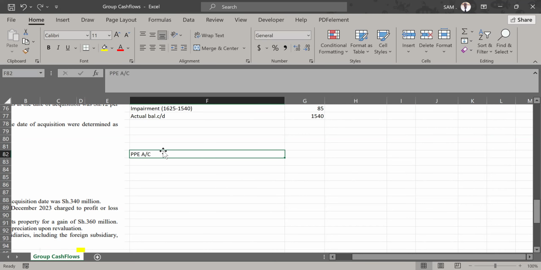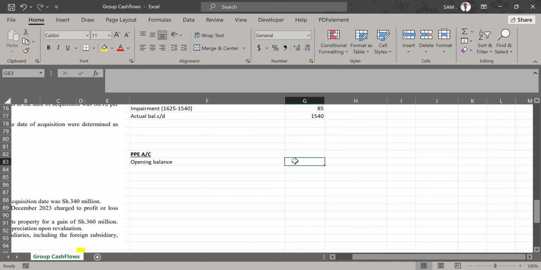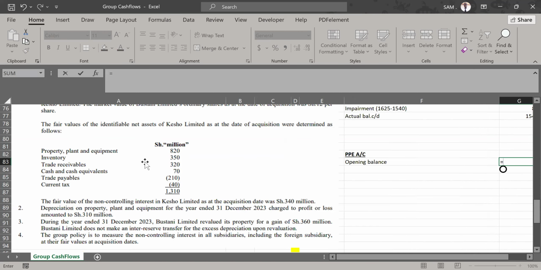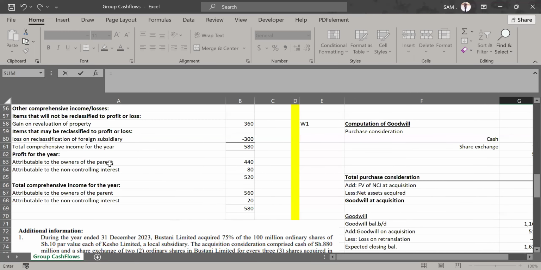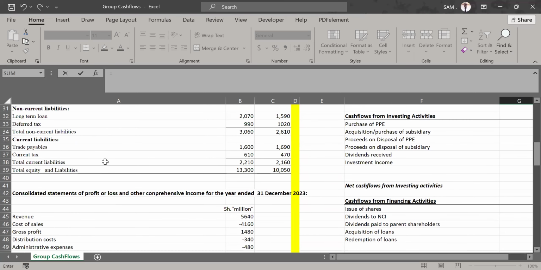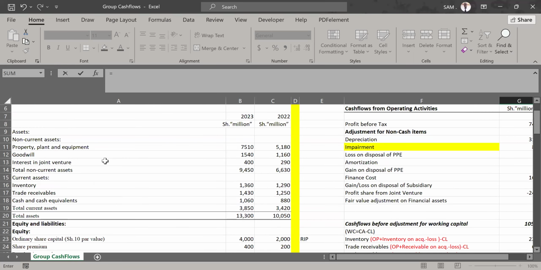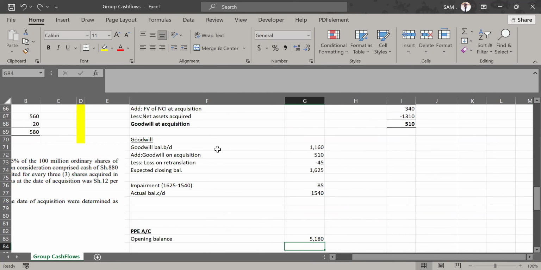Now, when you talk about the PPE account here, it is very simple. Just start with the opening balance. What is the opening balance in the PPE account? We pick the opening balance from the statement of financial position, and the opening balance is the closing for the previous year, 5180. I bring 5180 on board like that.